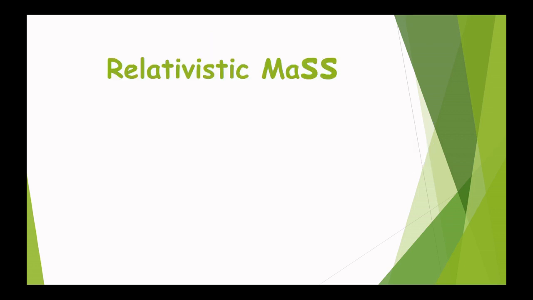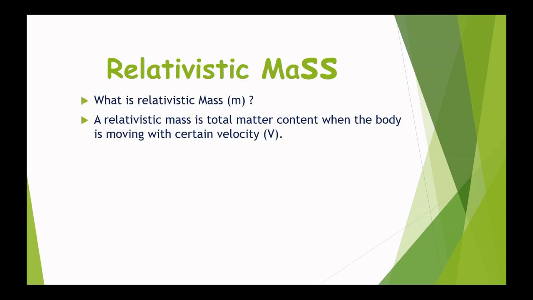Now coming to the relativistic mass, this is again an important concept in this derivation. Relativistic mass is the total matter content when the body is moving with a certain velocity. It is difficult to think that if a body is moving with a certain velocity, how its mass increases, and that was a new idea. It was believed that there is a speed limit, that is, you cannot go beyond the speed of light.